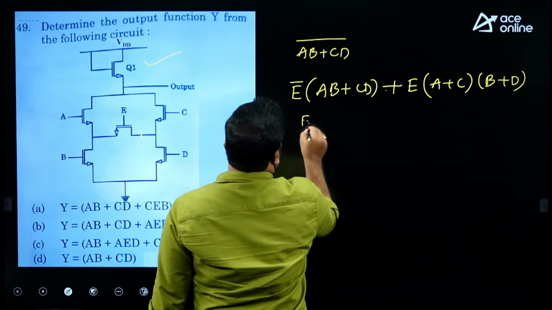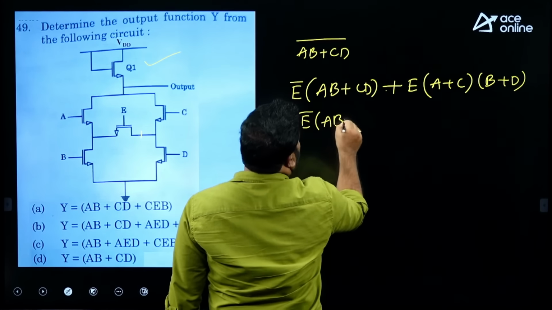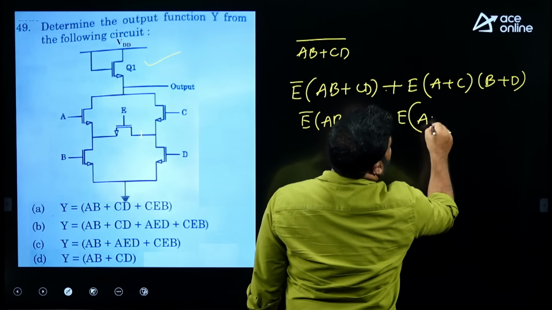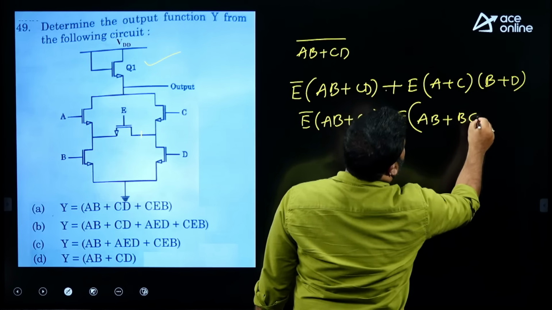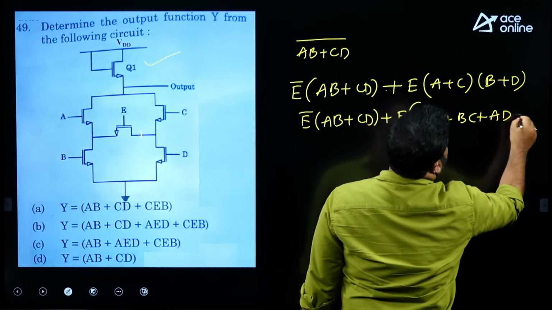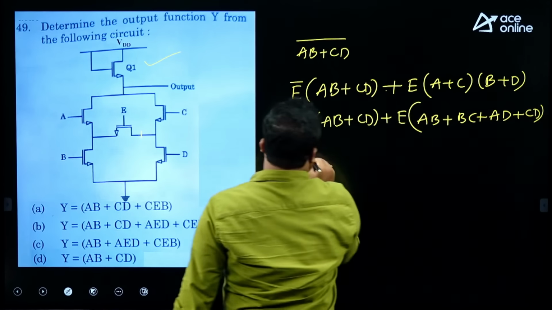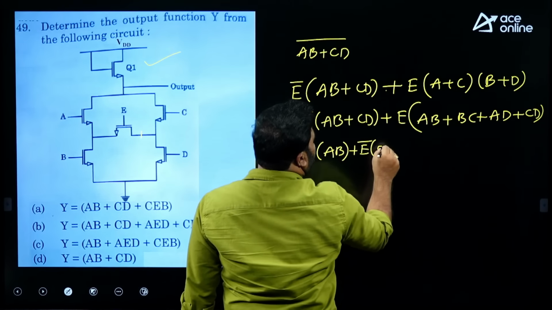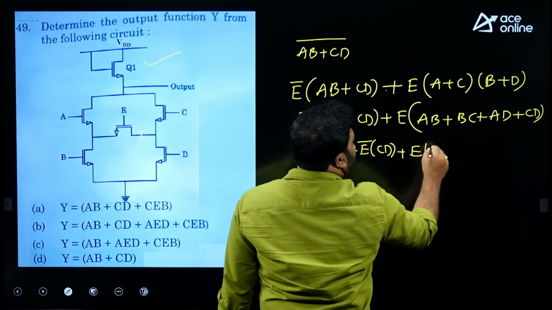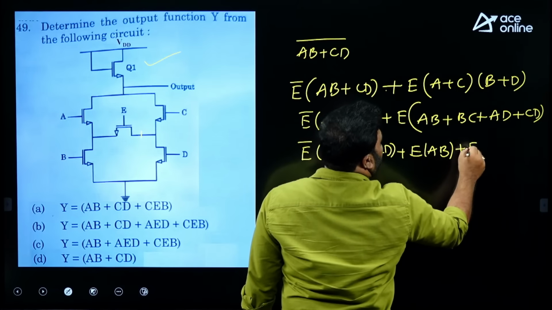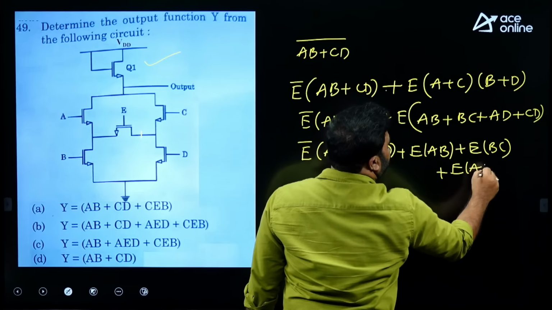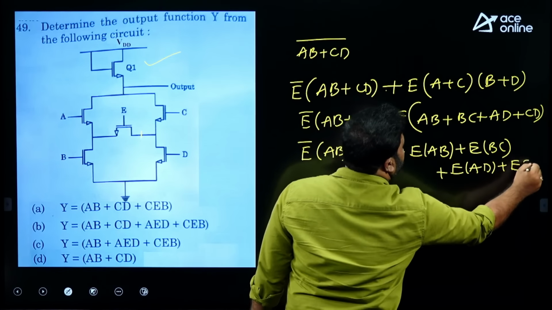So what are we getting here? E bar and with AB plus CD, plus E and with AB plus BC plus AD plus CD. So let me expand this: E bar and with AB plus E bar and with CD plus E and with AB plus E and with BC plus E and with AD, E and with CD.